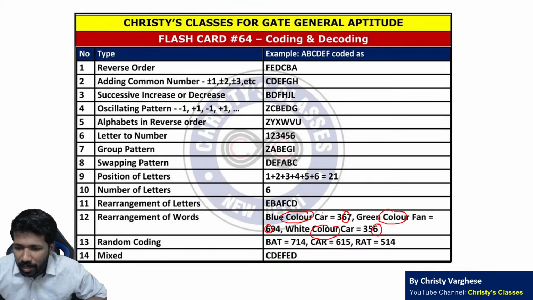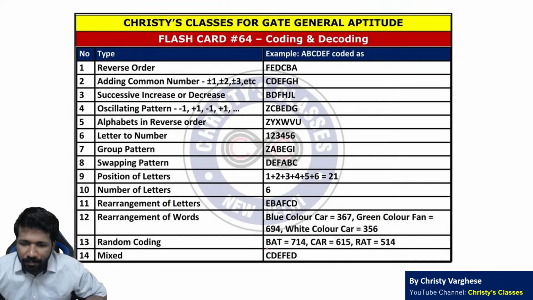Color was easy. Other things also, if the question was asking what is the code number for blue. See, car is common in both, 367 and 356, the common number in both is 3. So the number for car is 3. So the remaining number should be for blue. So blue is 7. That is how this kind of question is done. Check out the detailed lecture on coding decoding where we have discussed this.